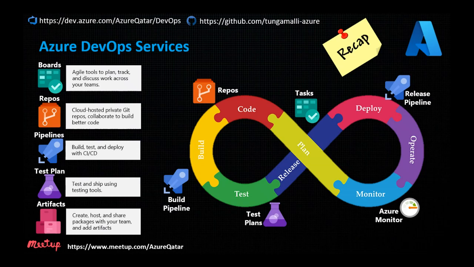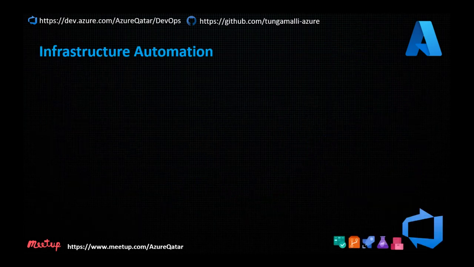We will see how to utilize artifacts in the third session. In today's session, we are going to see the release pipelines and the repos. We are going to utilize repos and pipelines to deploy the Azure infrastructure. This is the recap of the last session. Today's agenda: let's talk about infrastructure automation.